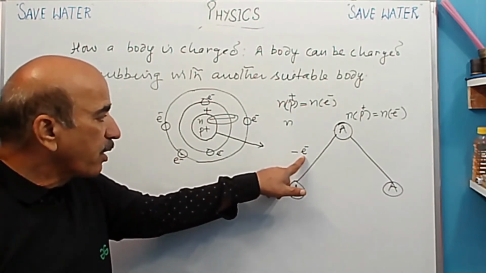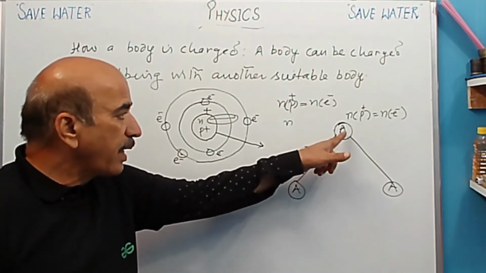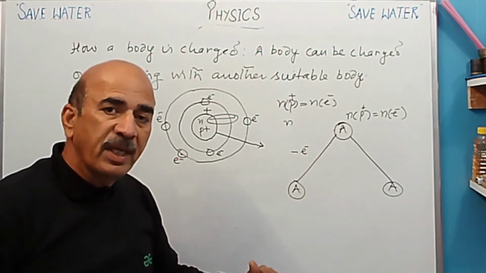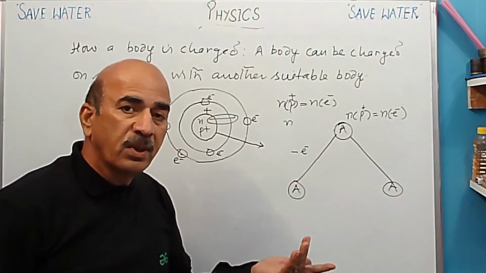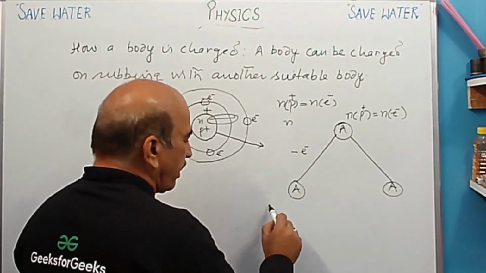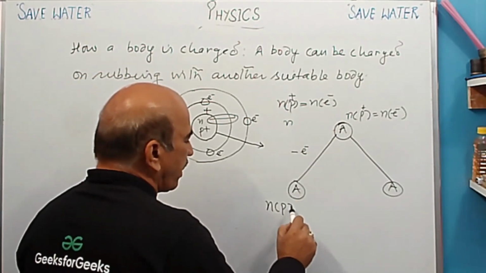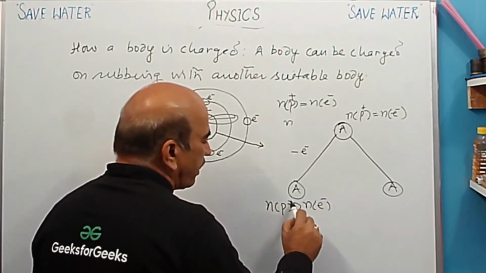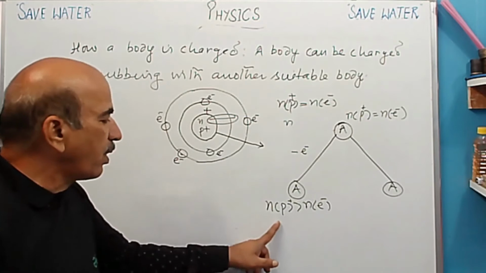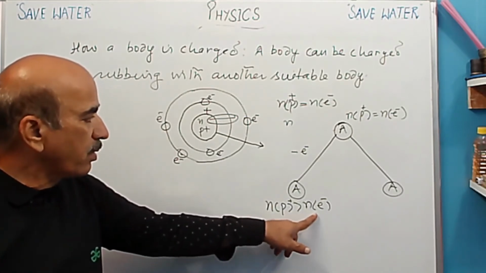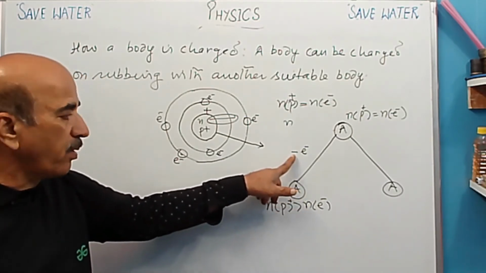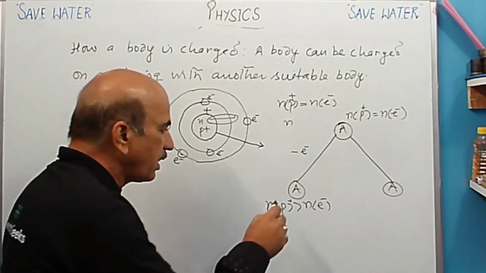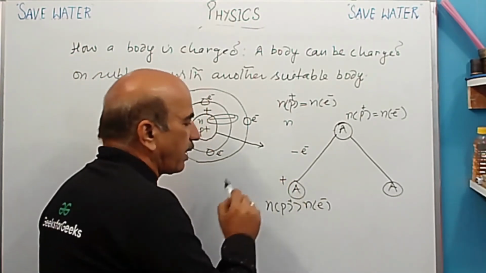So when it lost an electron, this atom A will now have a lesser number of electrons and a greater number of protons. So when protons become more, the number of protons on it will be more. When the number of protons is more than the number of electrons, because it is losing electrons, then which charge will be in excess? Positive charge. So this will become positively charged.